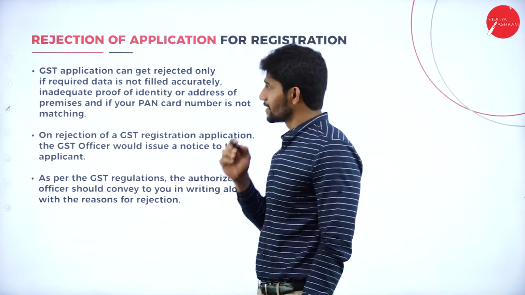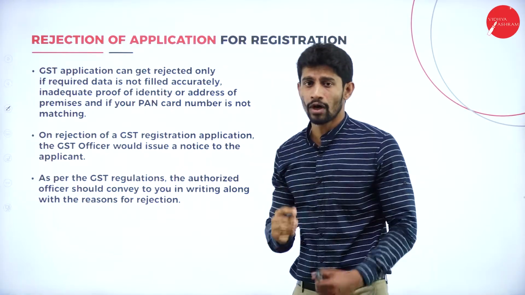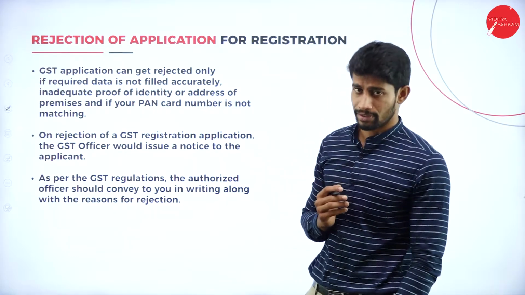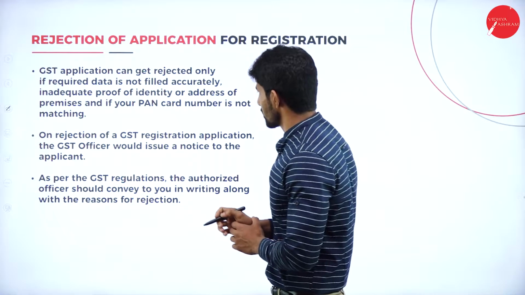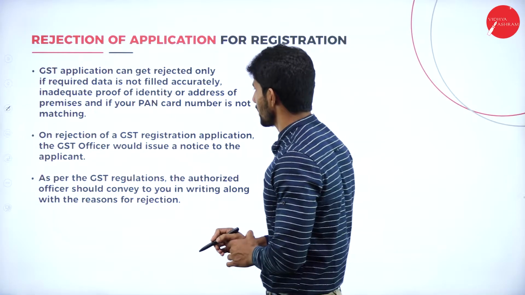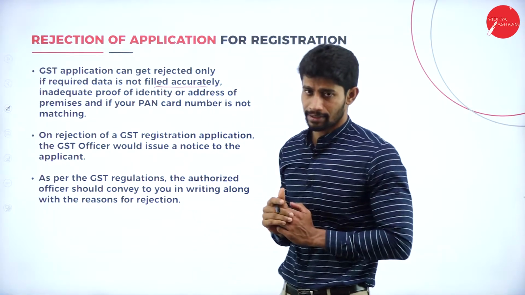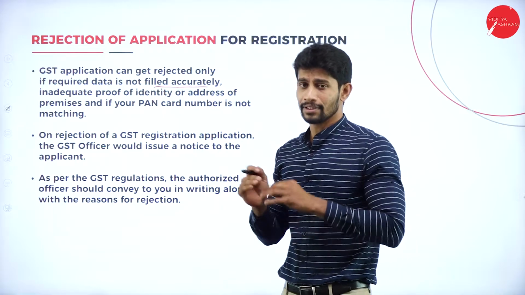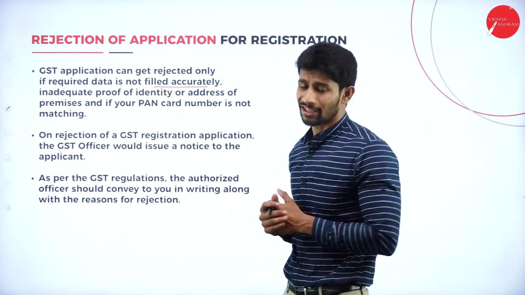Moving on, the rejection of application for registration. On what circumstances are they going to reject the applications? The first thing: a GST application can get rejected if the required data is not filled properly or accurately.